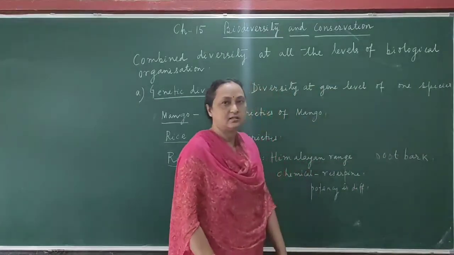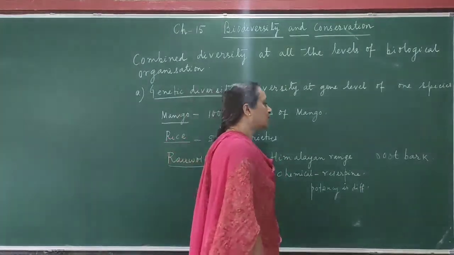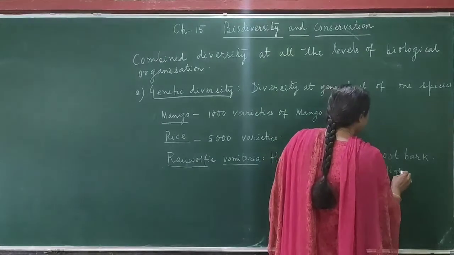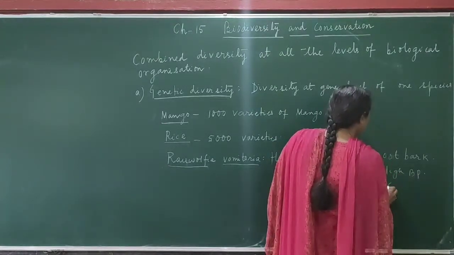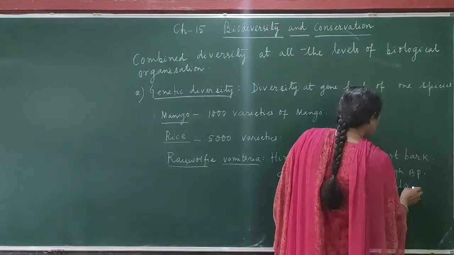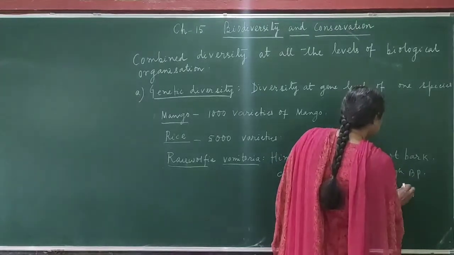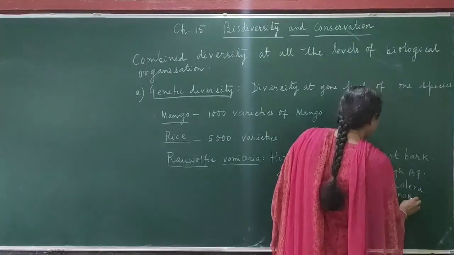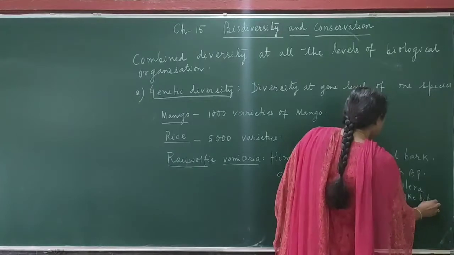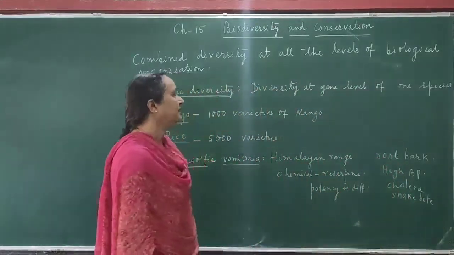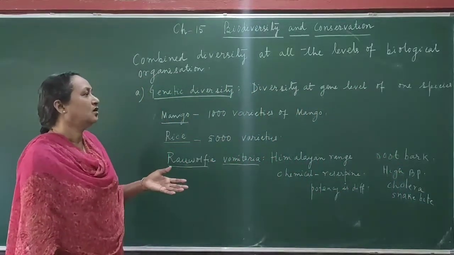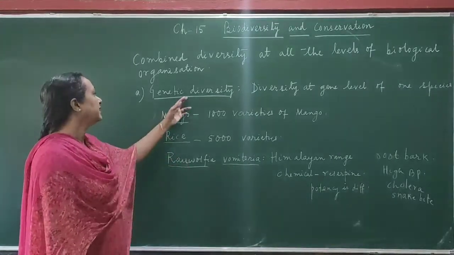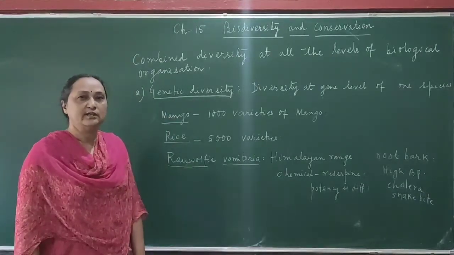of the plant. So what is the medicinal value? It is used for curing high blood pressure, cholera, and even snake bite also. Okay, so when we see variations of one single species, and by the variation different varieties have been produced, then this kind of diversity is called genetic diversity.